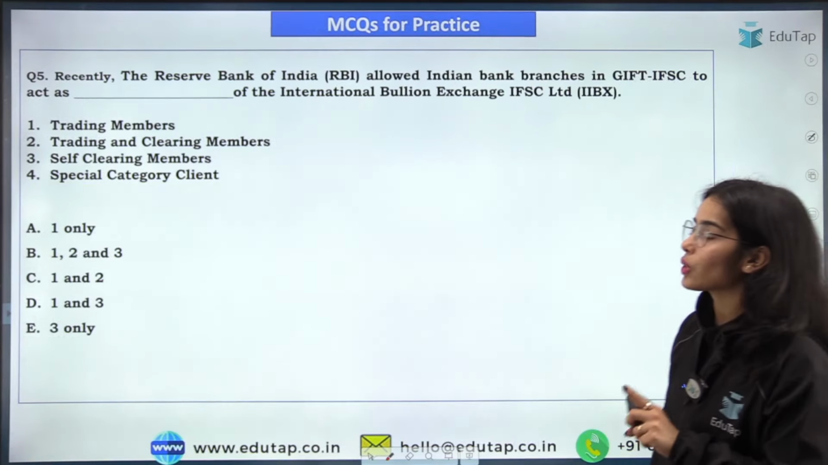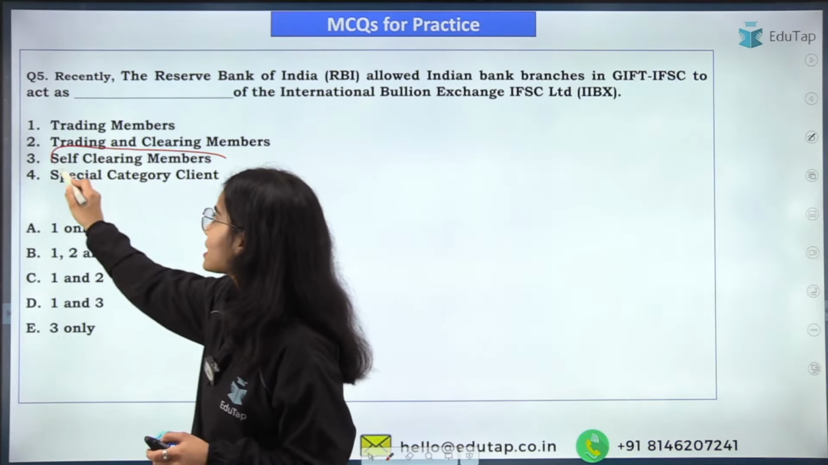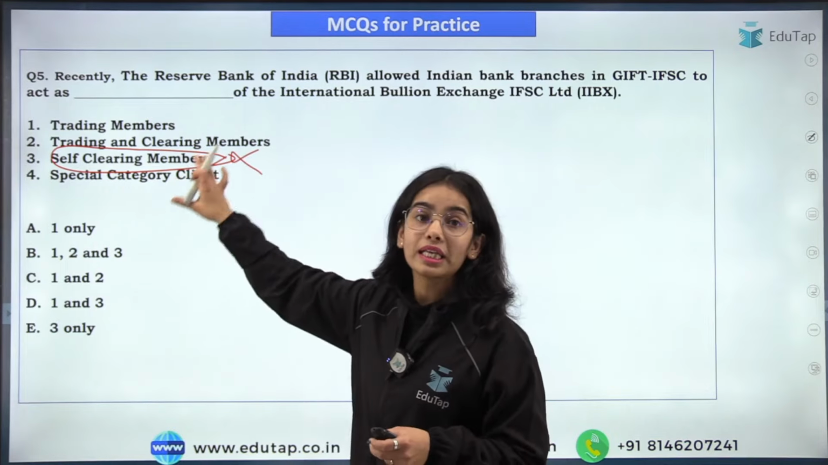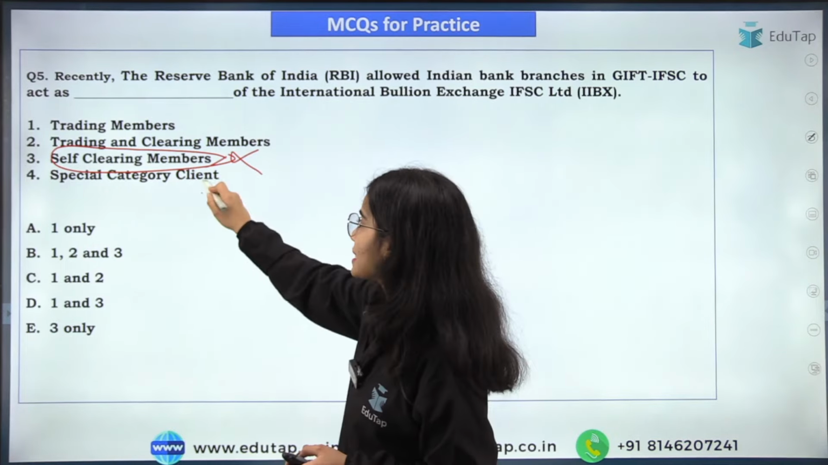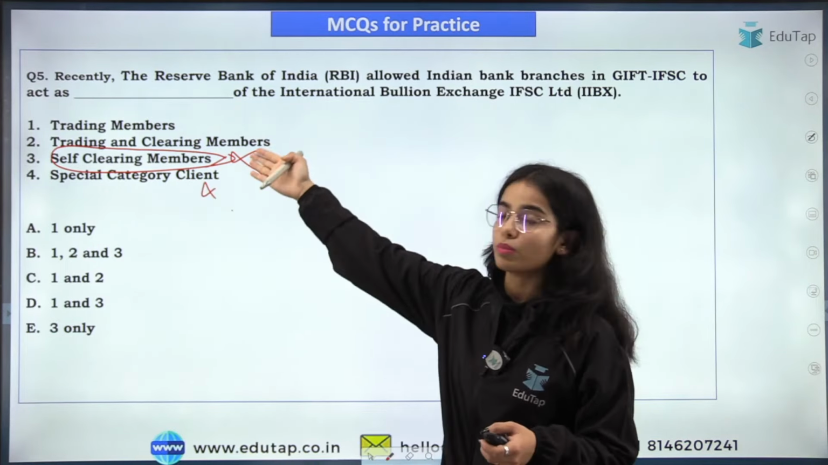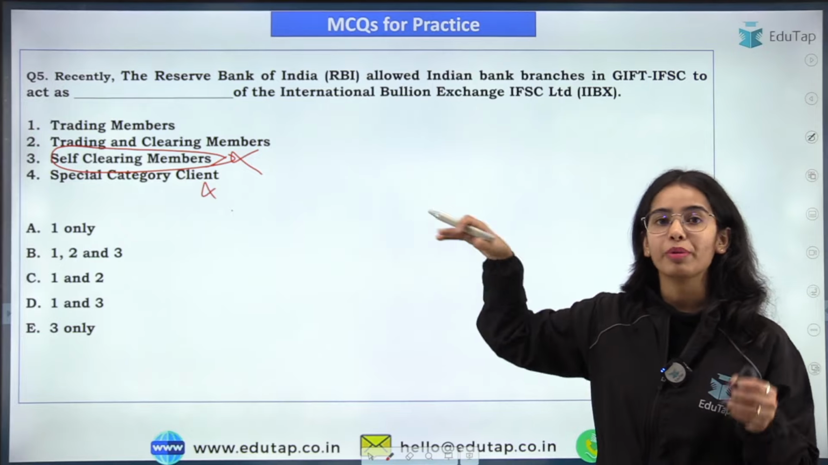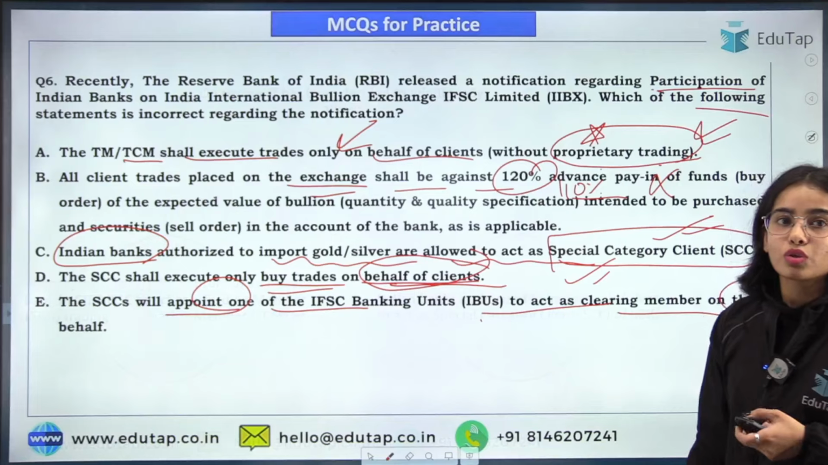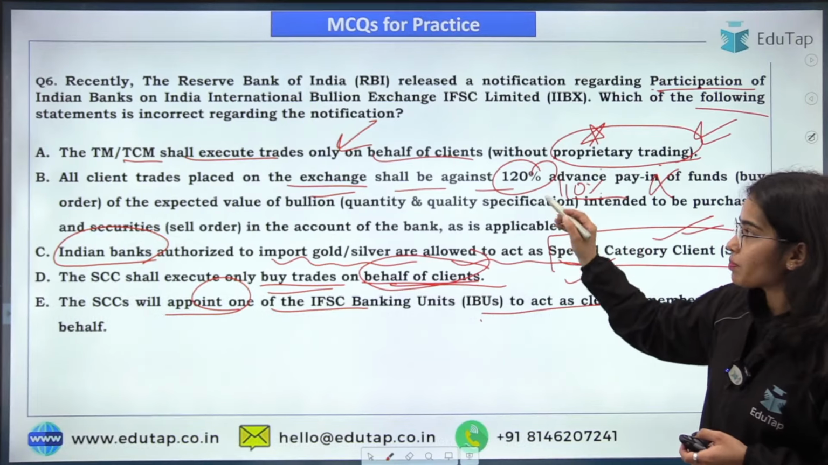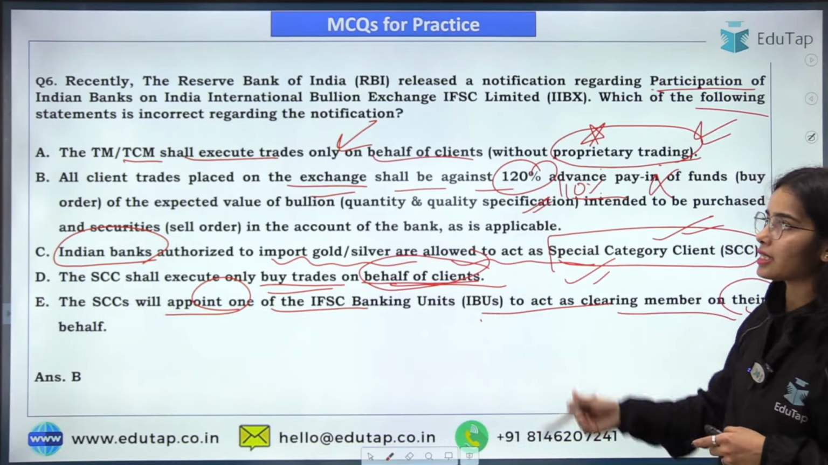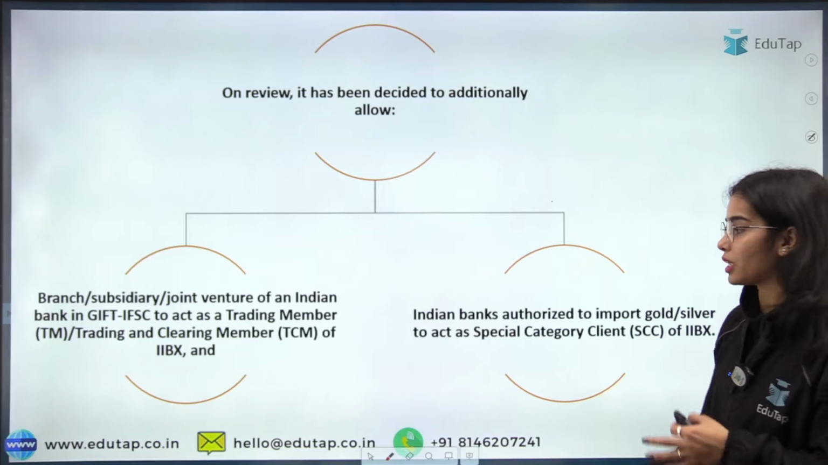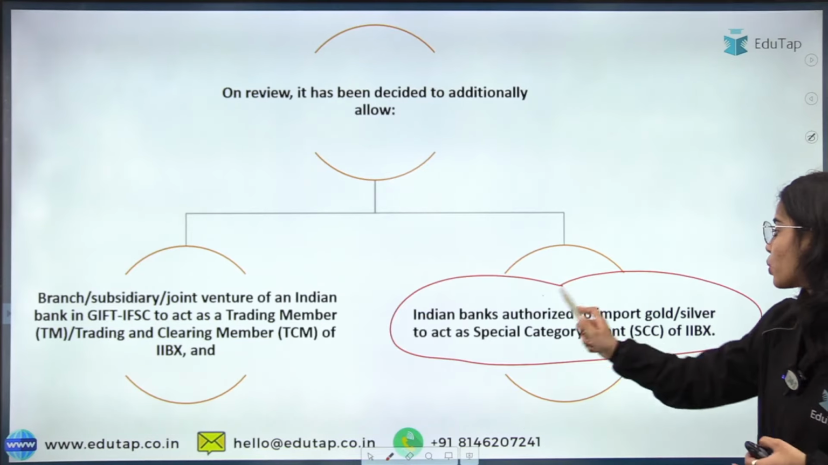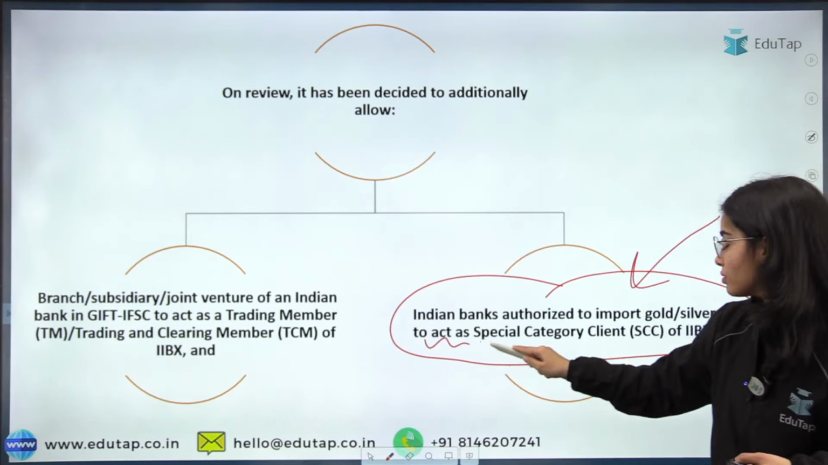That's why they also cannot be self-clearing members, because self-trading cannot happen. And that is why the self-clearing member statement was wrong. So you can understand that the self-clearing member is not possible because they cannot trade for themselves. Okay. So here the only wrong statement is B, and that's why this is the answer, because you had to find the incorrect statement. Indian banks, if they are authorized to import gold or silver, can act as special category client of IIBX.